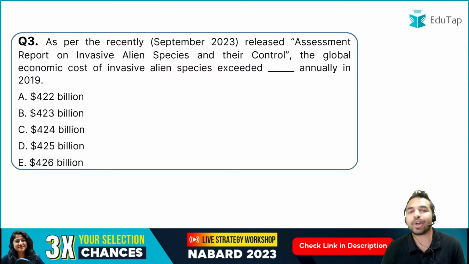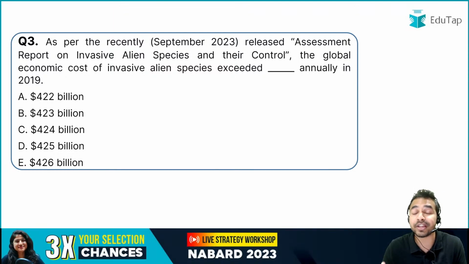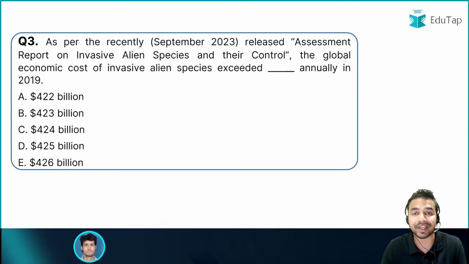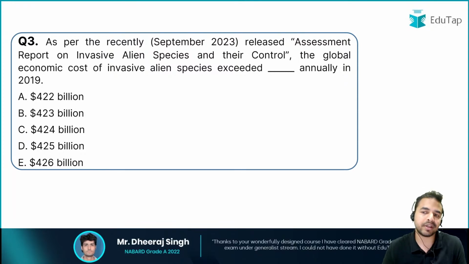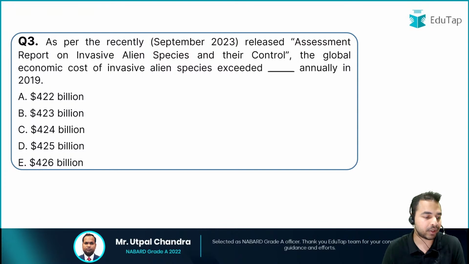So the next question is on the economic cost. See, whatever the impact of these invasive alien species is, this particular impact can always be quantified in terms of the economic cost. So the question is: the global economic cost of invasive alien species exceeded dash annually in 2019. So what is that particular amount, my dear friends?